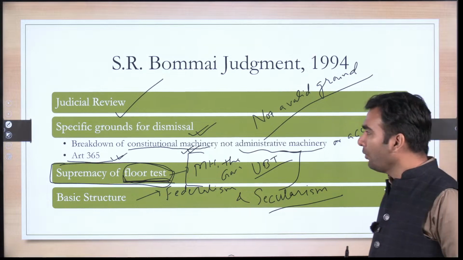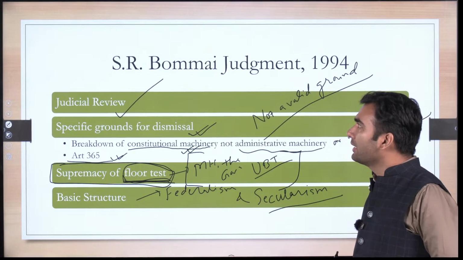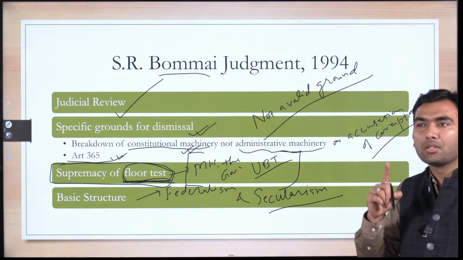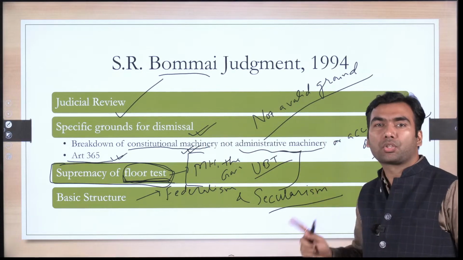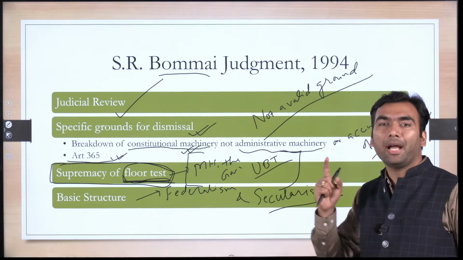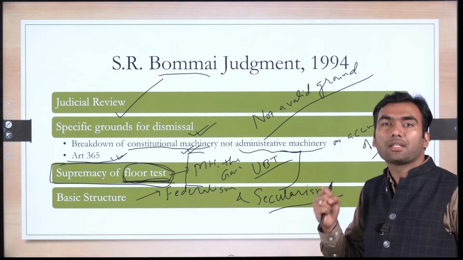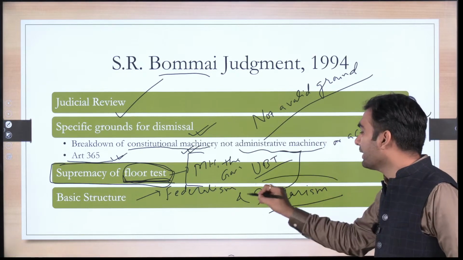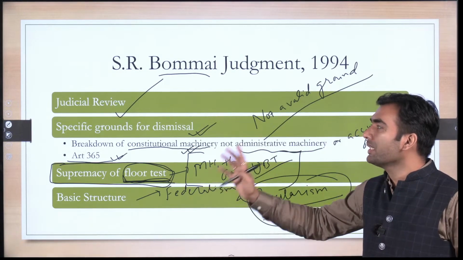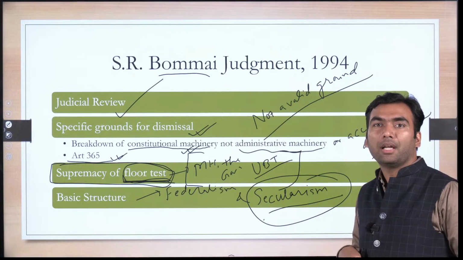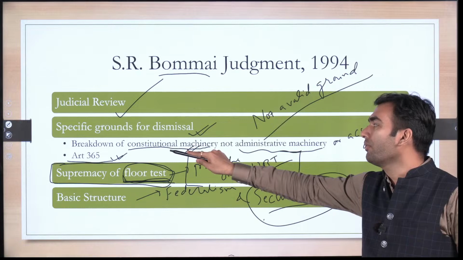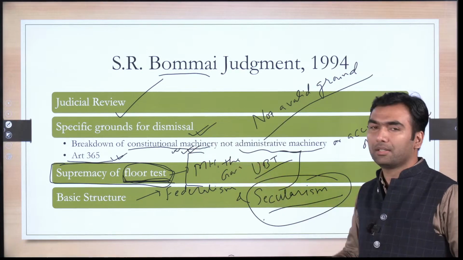See, now what the Supreme Court said was that since the S.R. Bommai government, or the Karnataka government, has not been able to stop the communal riots or act against the rioters, it has not been able to protect secularism. And since secularism is part of the basic structure of our constitution, if you have not been able to protect secularism, it means there is a breakdown of constitutional machinery.